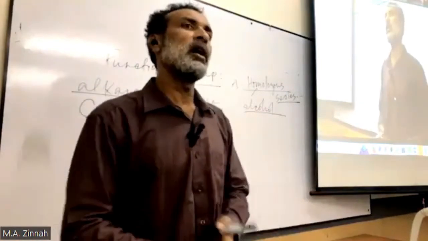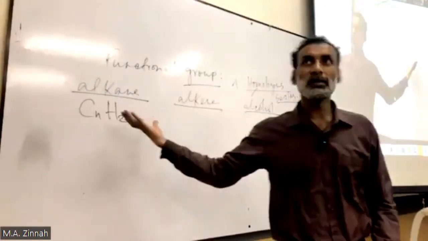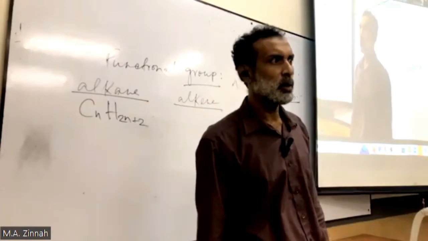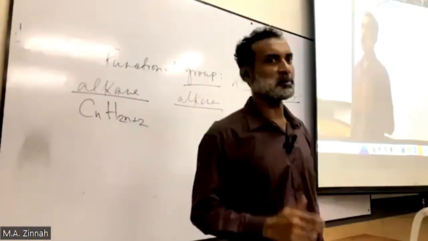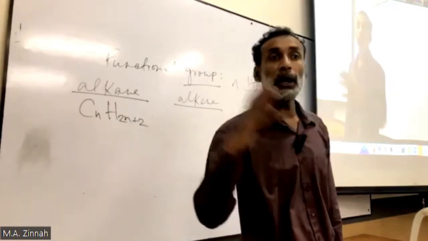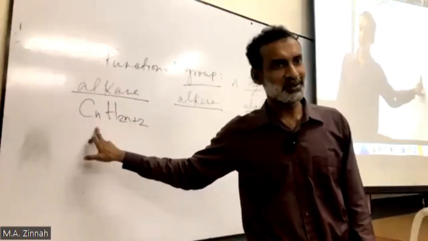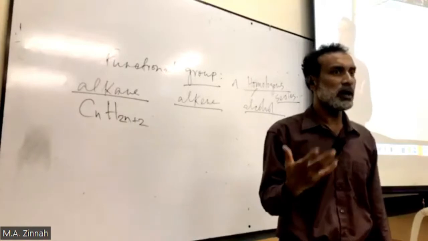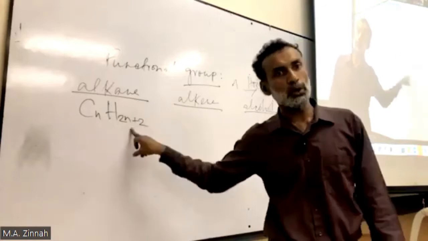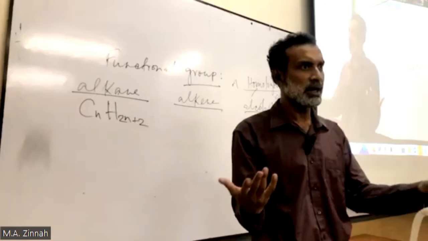So if you get a question, how many hydrogen atoms in an alkane with 10 carbon atoms, can you answer this question? What is that? 22, right? Everybody knows this? Because if this is 10, hydrogen is 10 into 2, 20, and again 2, 22. Very simple. Questions are like this, you will get.